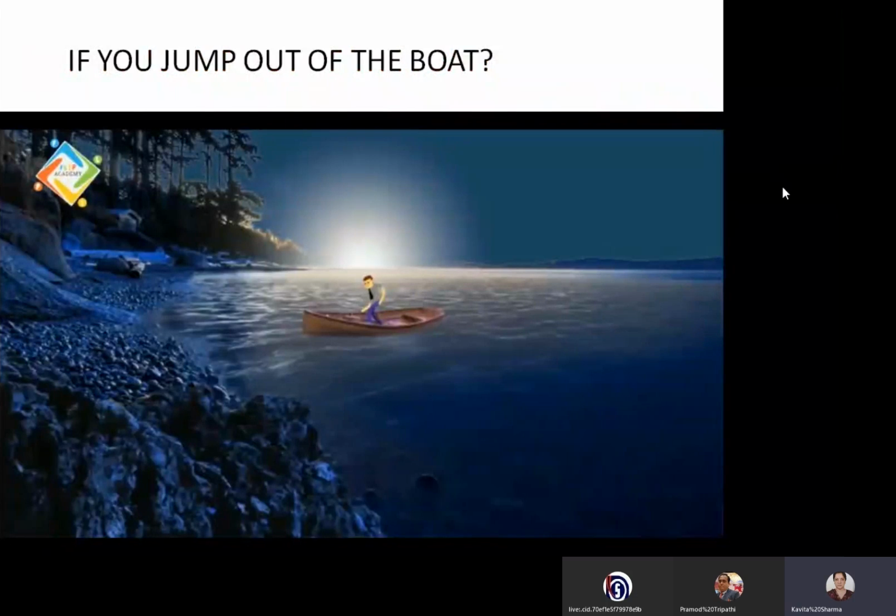The two objects: swimmer, water. Here also boat and the man, right? Balloon and air. Rocket launching is rocket and the gases. There are two objects, an interaction of two objects. So when two objects interact, action is on one object and the reaction is on the other object.